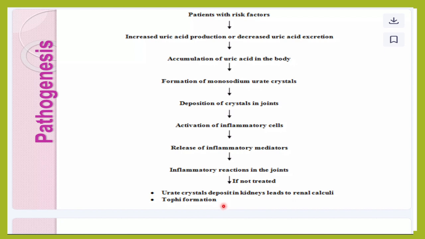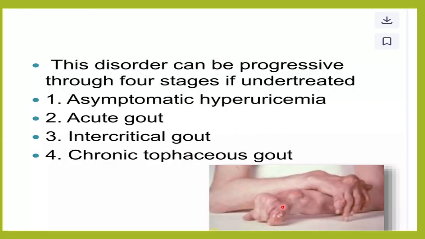And also this can damage other organs also, like it can deposit in the kidney, leading to kidney issues, in the heart. It can lead to insulin resistance, it can lead to obesity, it can lead to non-alcoholic fatty liver disease, etc. So all these complications can occur when the person is having hyperuricemia. This disease, gout, progresses in four stages: asymptomatic hyperuricemia, acute gout, intercritical gout, and chronic tophaceous gout.